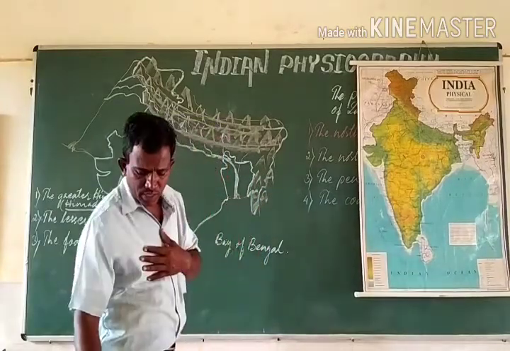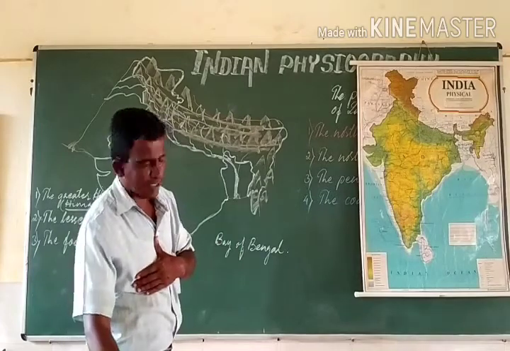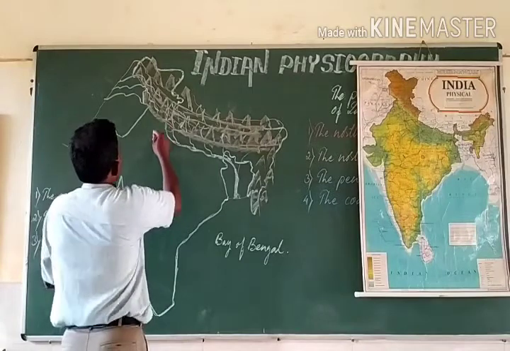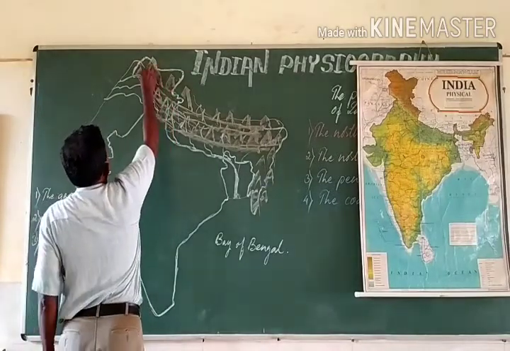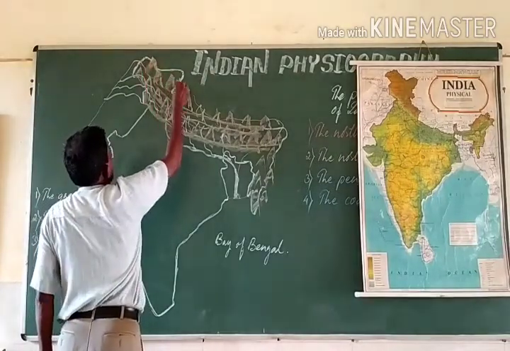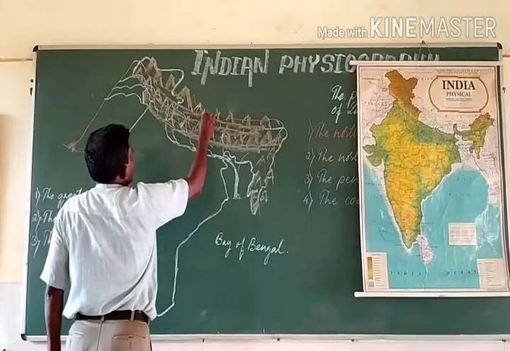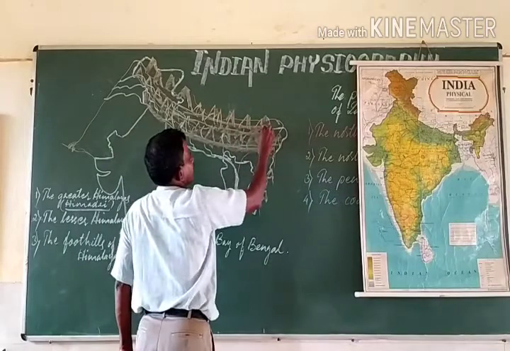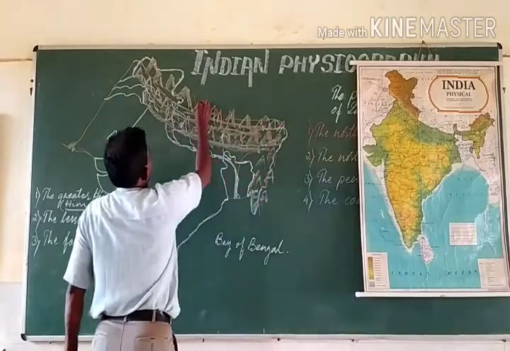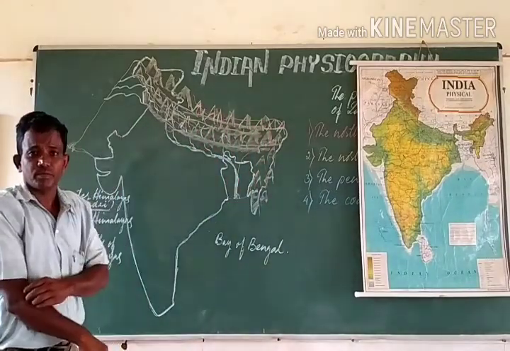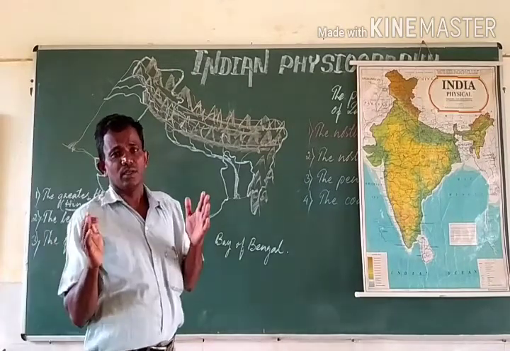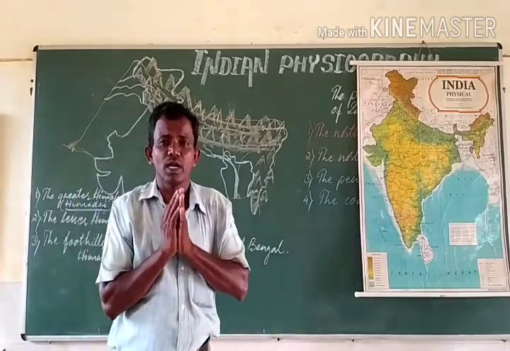Say, where is the position of these ranges of the Himalayas? Say, the Himadris or the greater Himalayas are to the northernmost part of Himalayas. They are very tall. The average height of the greater Himalayas is 6,100 meters.